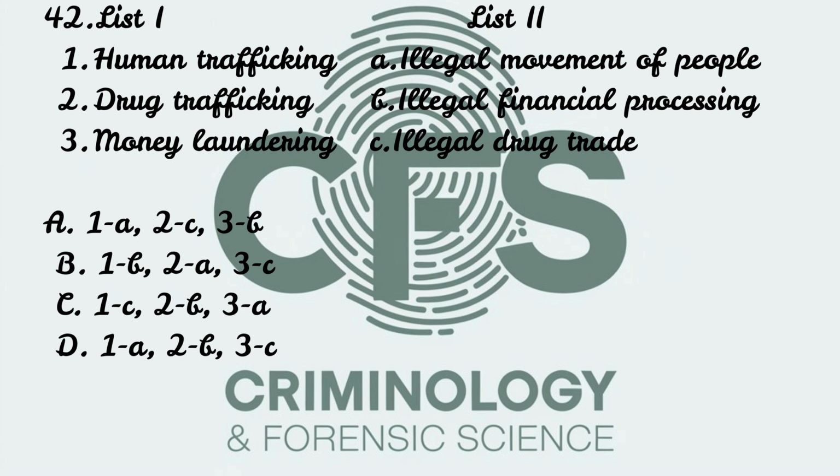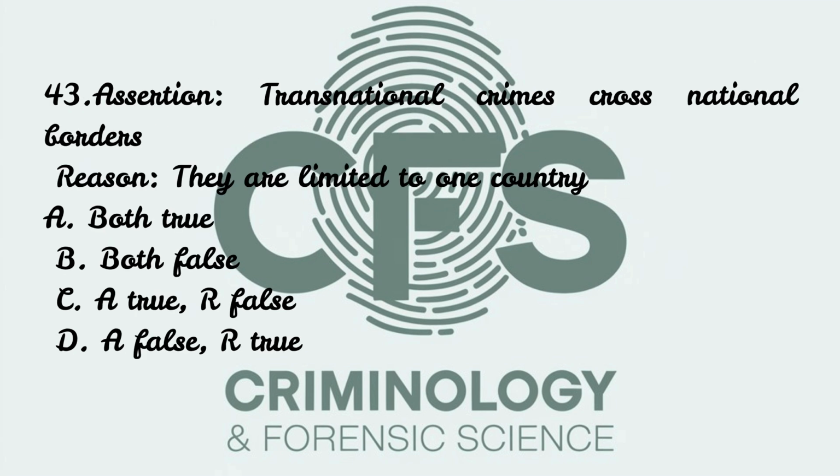Question number 42, that is match the following. List 1 includes human trafficking, drug trafficking, money laundering, whereas list 2 involves the meaning of it: illegal movement of people, illegal financial processing, illegal drug trade. See the options carefully and choose one. Correct answer is option A.